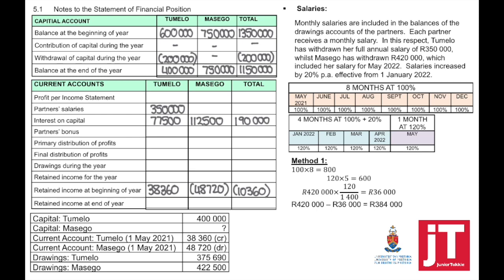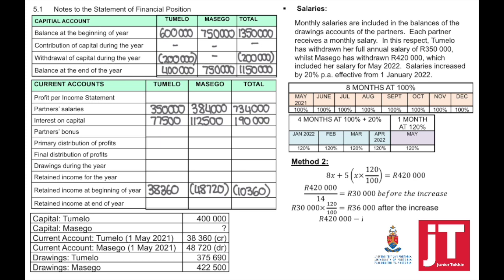So I want to know what is the monthly salary. 420,000 times 120 divided by 1,400 equals 36,000. 420,000 minus 36,000 means that the salary allowance was 384,000 for Masego for this accounting period. This was what the partner was entitled to per annum. If I add the two salaries, that equals the total partner's salary.